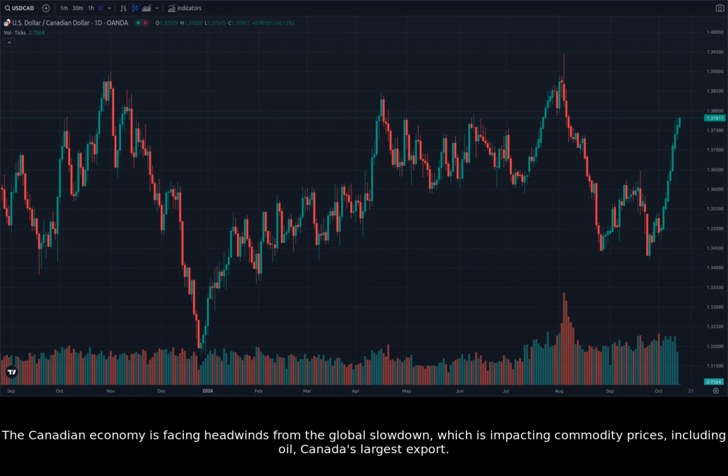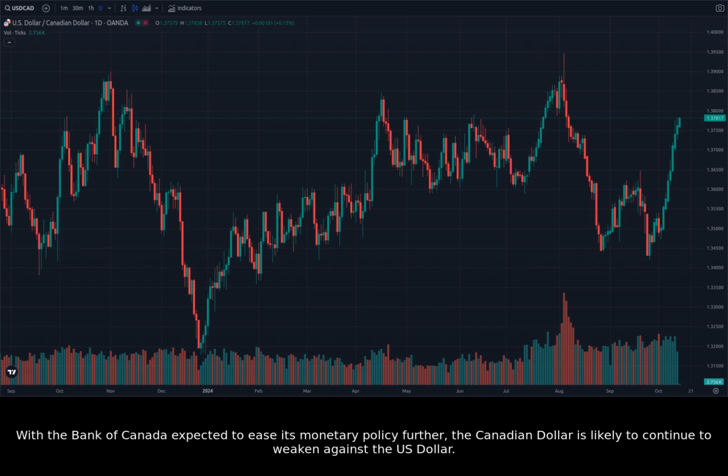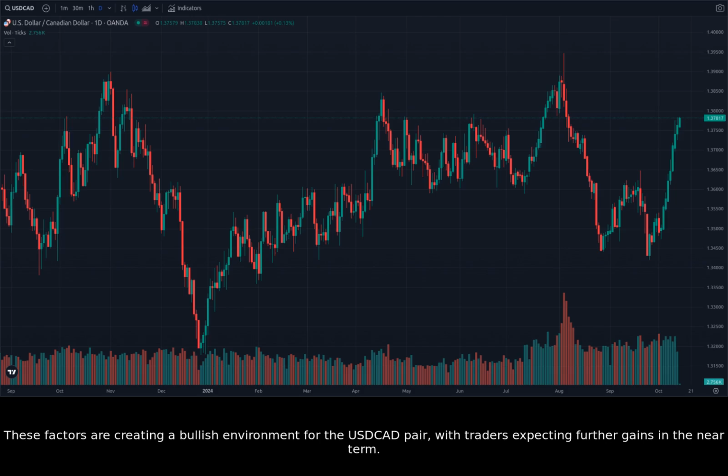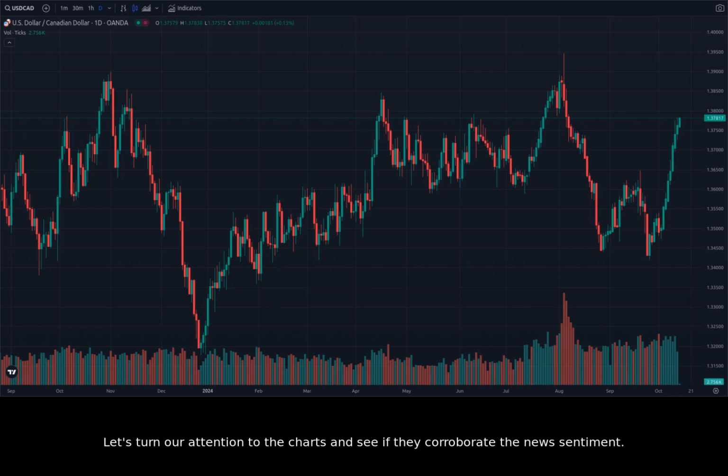The Canadian economy is facing headwinds from the global slowdown, which is impacting commodity prices, including oil, Canada's largest export. With the Bank of Canada expected to ease its monetary policy further, the Canadian dollar is likely to continue to weaken against the US dollar. These factors are creating a bullish environment for the USDCAD pair, with traders expecting further gains in the near term. Let's turn our attention to the charts and see if they corroborate the new sentiment.